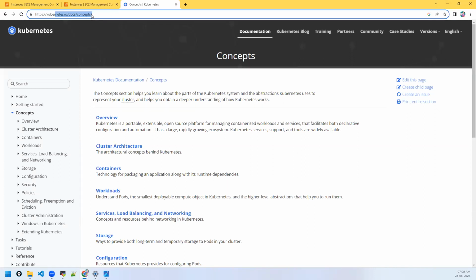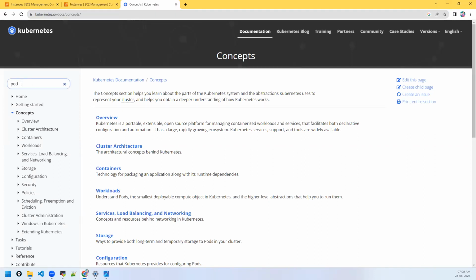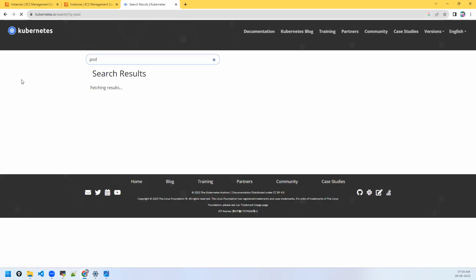In interviews also, it should be allowed, because official documentation is the reference we use for Kubernetes. If they ask you to write a manifest, you can use it as well. Particularly in certifications also this is allowed. It's an open book exam for Kubernetes. In work environments or interviews you can use it, because you don't need to learn writing the entire manifest file.